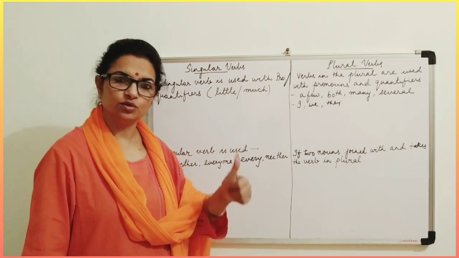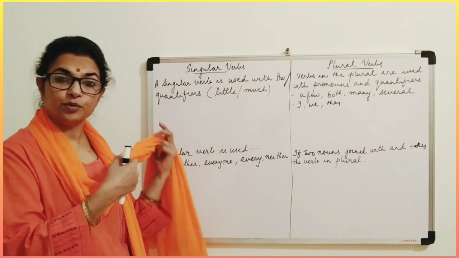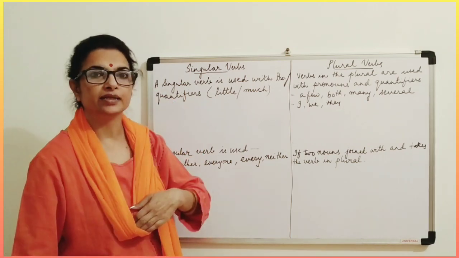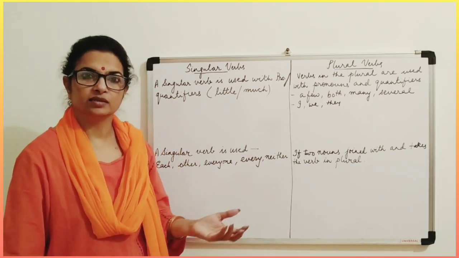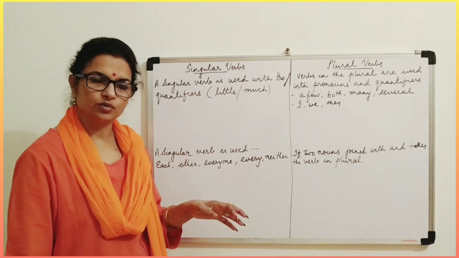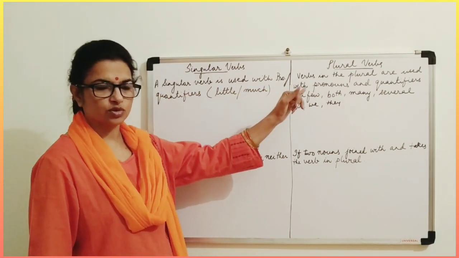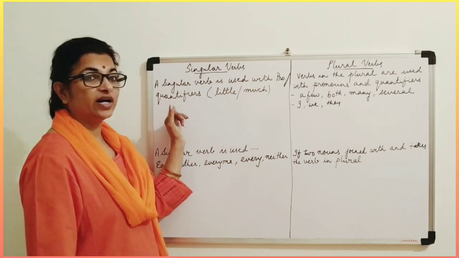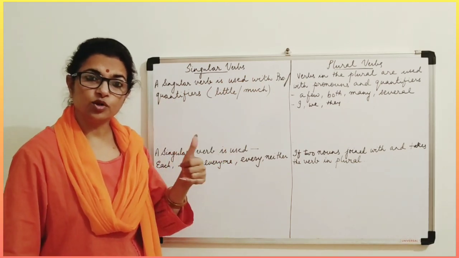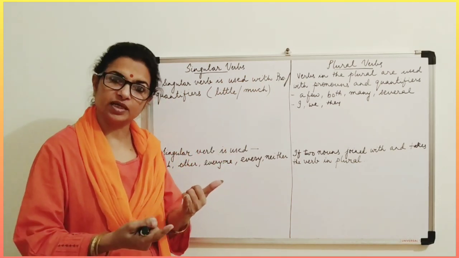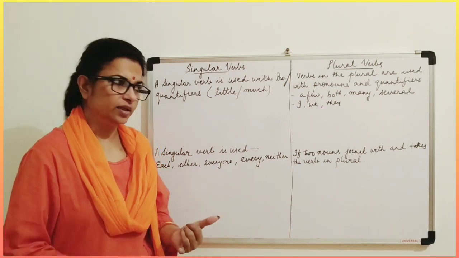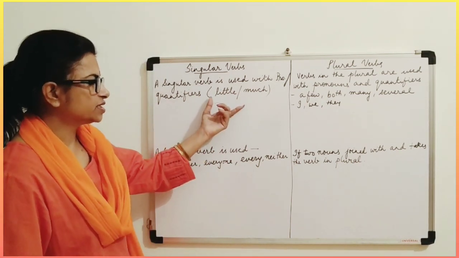Pronouns are the words which are used in place of nouns, like for example, he, she, it, they. All these are pronouns. Sometimes a singular verb is used with pronouns also and with quantifiers also. What are quantifiers? When you count something, when you are able to count.